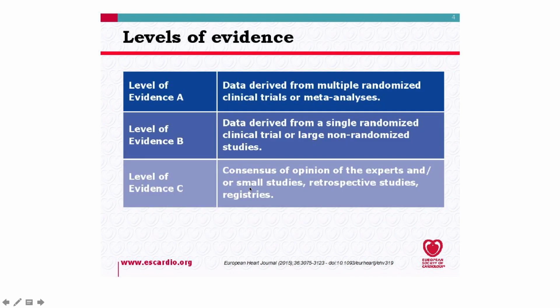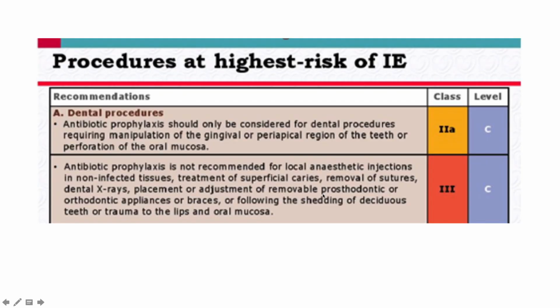Level of evidence A is the gold standard, derived from multiple randomized clinical trials or meta-analyses. This is the highest form of evidence that you can get. Level of evidence B is somewhat less robust, derived from a single randomized clinical trial or a large non-randomized study. And level of evidence C is just the consensus of opinion of experts, or small studies, retrospective studies, and registries. So what the guidelines have to say regarding dental procedures is that antibiotic prophylaxis should only be considered for dental procedures which require manipulation of the gingival or periapical region of the teeth or perforation of oral mucosa. And that's recommendation 2A and evidence level C.